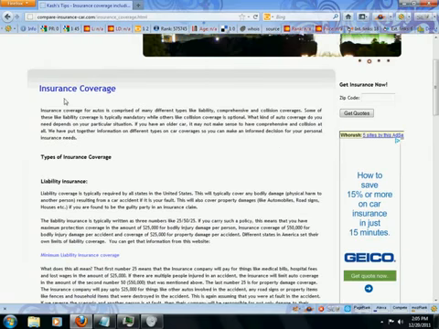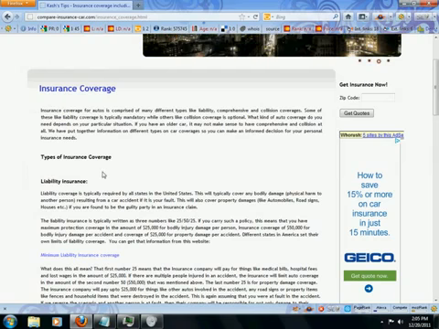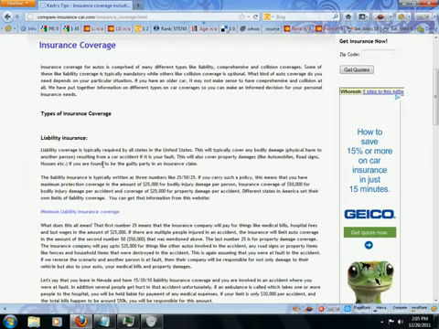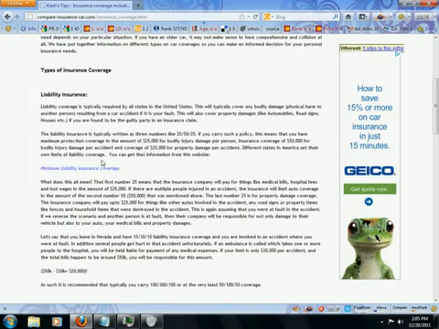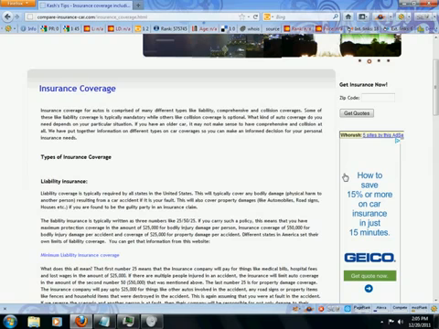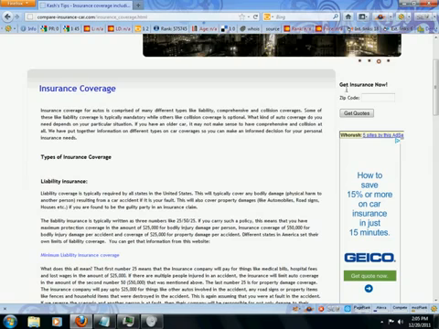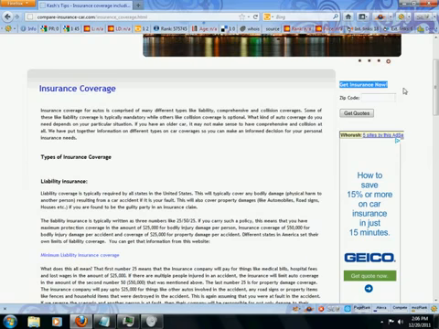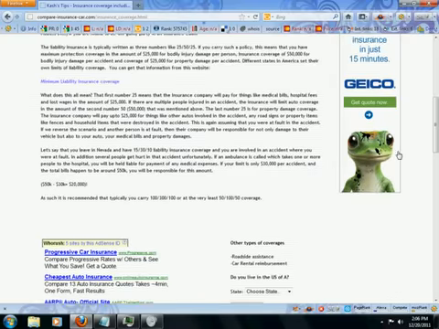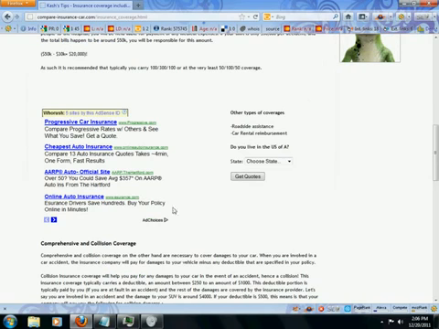We talk about insurance coverage, what are some of the types, liability insurance. We go over some examples. Before I go further, you'll notice that we have Google Ads running on the right side, and we also are partnering up with another company to provide us insurance codes on this page. Then moving on, again we have Google Ads in the middle, which happens to be a very hot area for click-through rate.